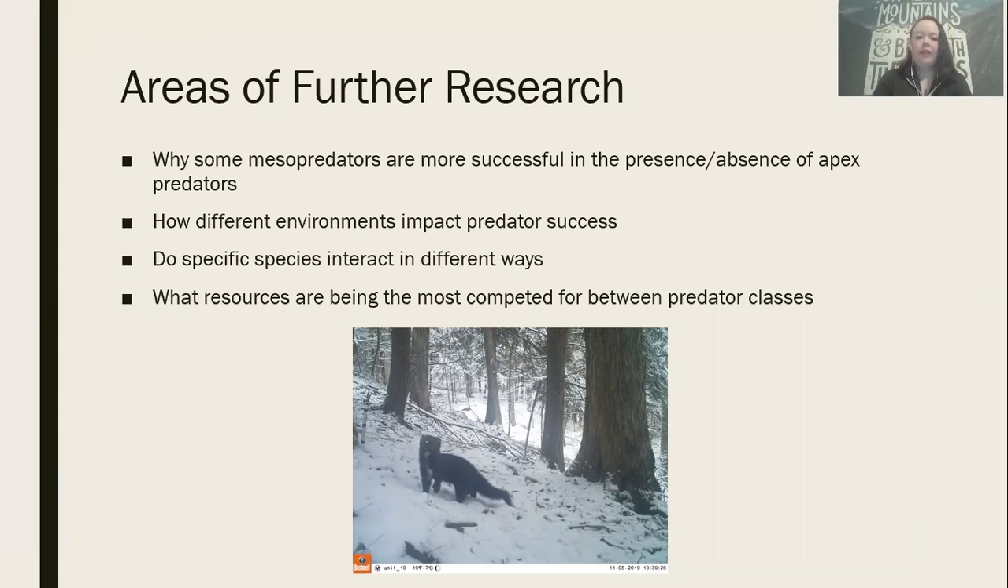And then also, we were really wondering what resources it was that was driving these successes. Was it food is the driving factor? Is it habitat, territory, water source, anything to that nature? What is it that's causing apex predators to be in much higher quantities, or causing mesopredators to have successes or not? Or what's causing an increased competition between them?